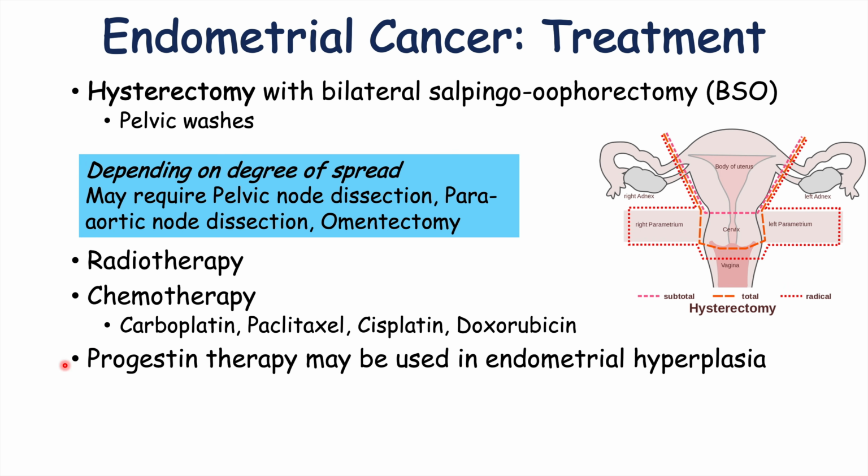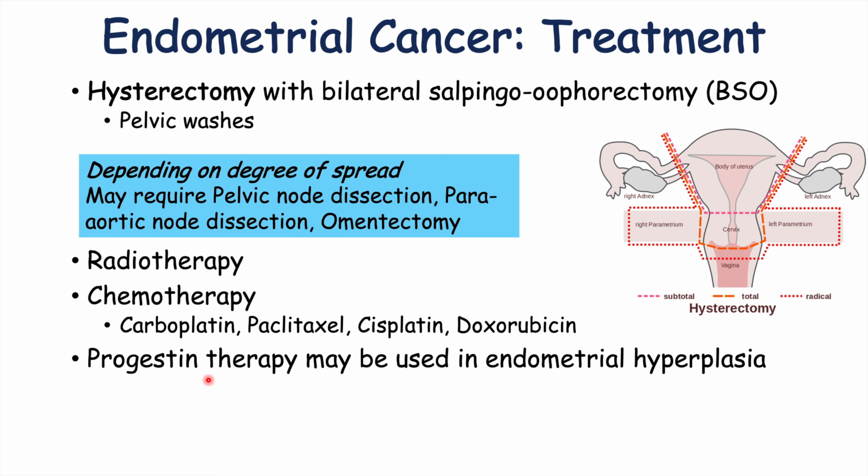And then in some cases, progestin therapy may be used, especially in the case of endometrial hyperplasia. So if there hasn't been any atypia found, if there hasn't been any atypical histopathological finding, then this would be considered endometrial hyperplasia. But again, we know that this is pre-malignant. If this is left, this is going to increase the chances of having endometrial cancer.